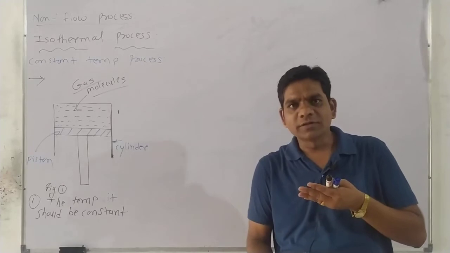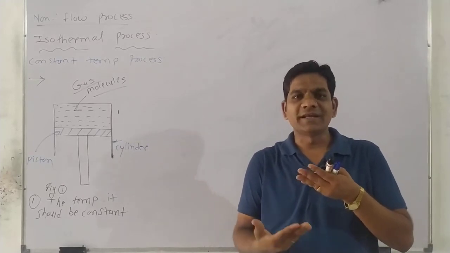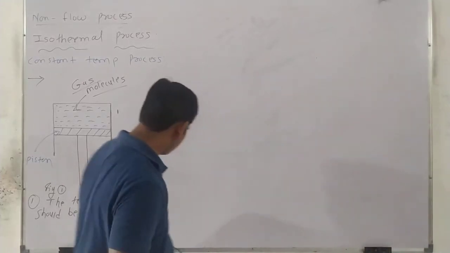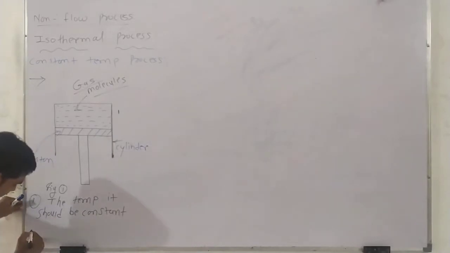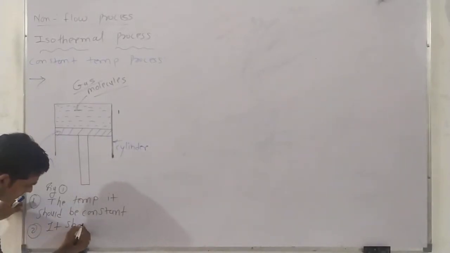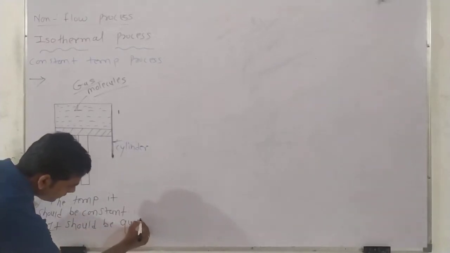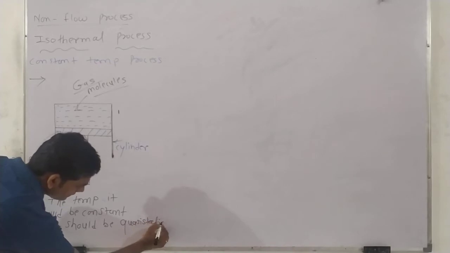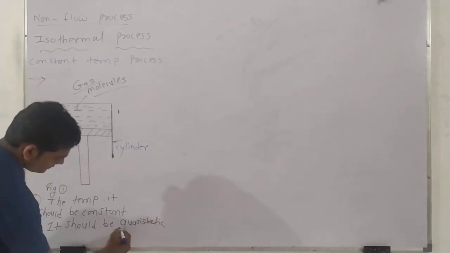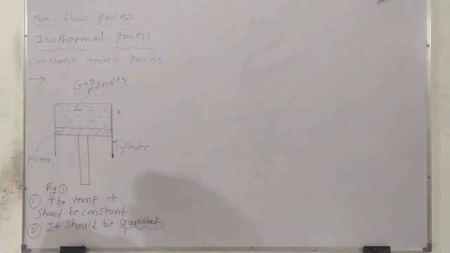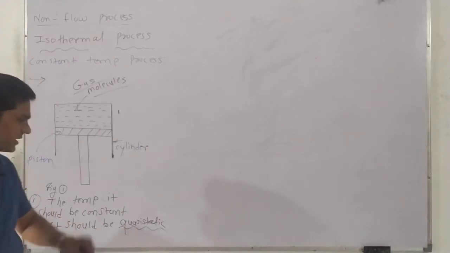So what is the name for this? It is a quasi-static process. Okay, the process should be quasi-static.